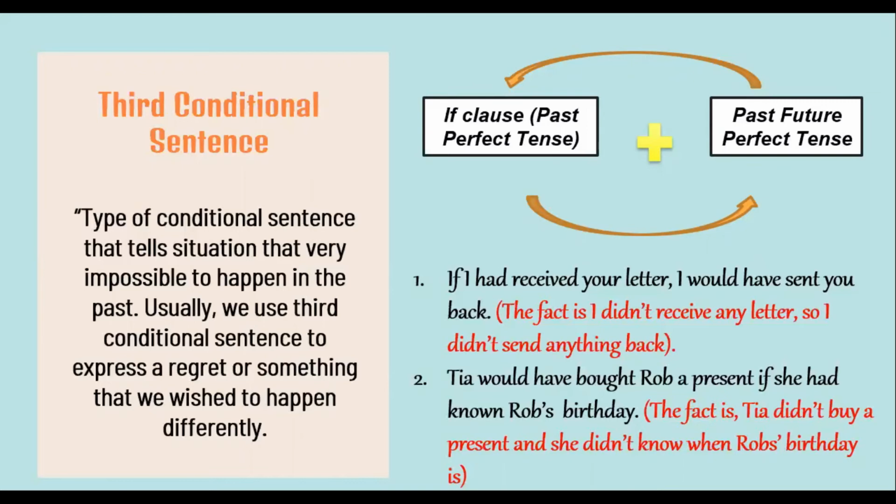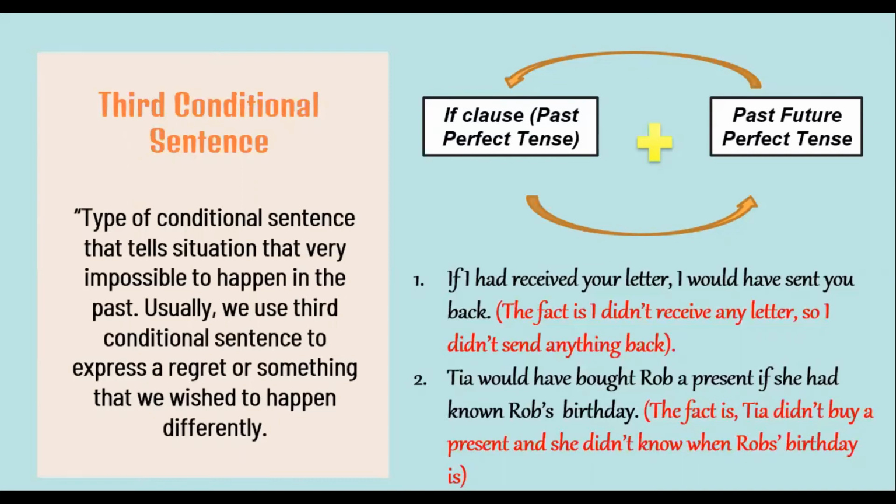Jadi, untuk tipe terakhir dari kalimat pengandaian adalah kalimat pengandaian tipe ketiga. Biasanya, kalimat pengandaian ini digunakan untuk menyatakan suatu keadaan yang sudah benar-benar tidak mungkin terjadi. Dan biasanya, kalimat ini juga digunakan untuk menyatakan suatu penyesalan atau suatu keadaan yang diharapkan terjadi di masa lalu, namun tidak dapat terwujudkan.